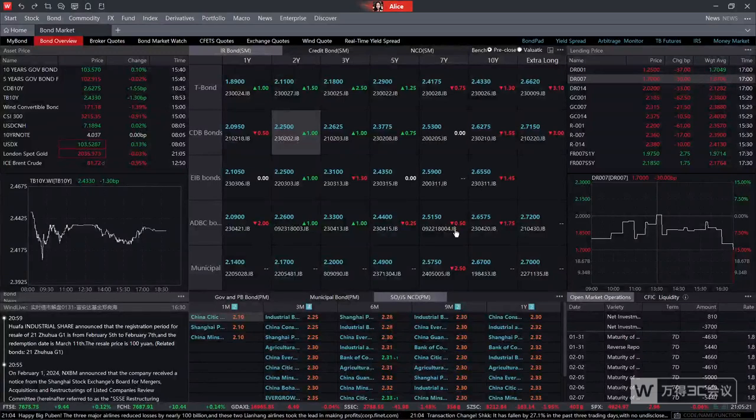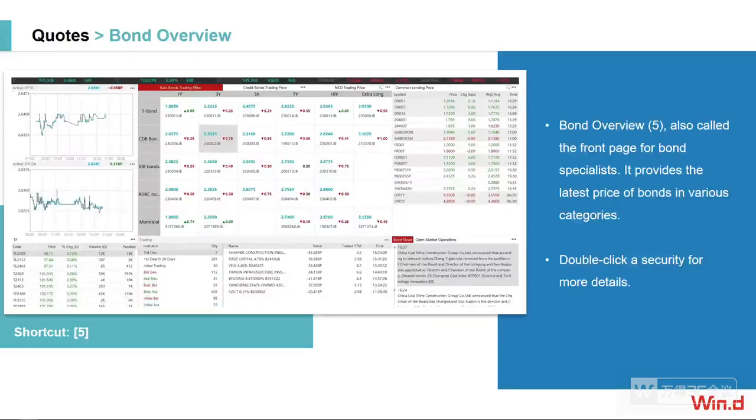So let's go back to our slides. Then we can see in the bond overview, which is also called the front page for the bond specialist, it provides the latest price of the bond in the various categories. So this is the first part, which includes the bond overview.